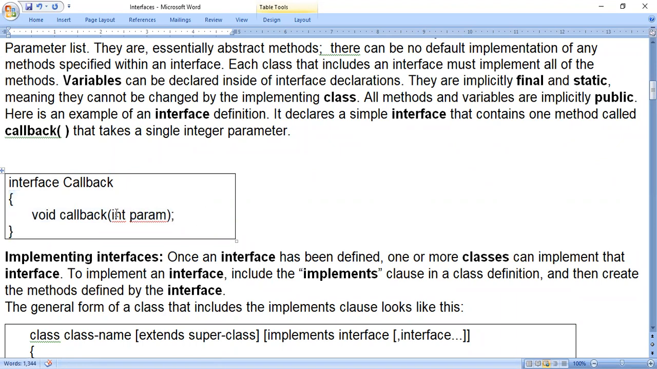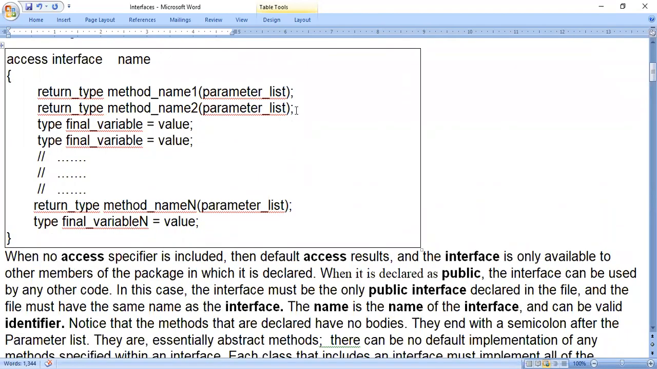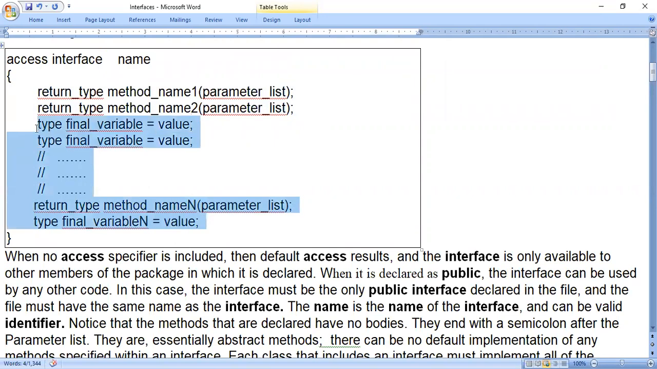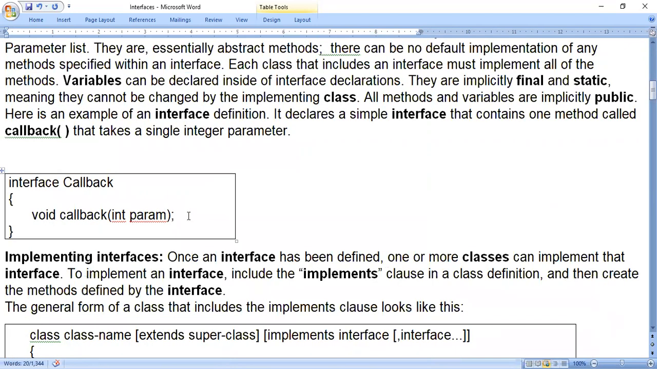Next, within the interface, by looking at the syntax we came to know we can write two things: method prototypes and final variables. Prototype means there should be no code. If you look at this example, there is no code here: void callback, int param, so no code. You have to write the method name and parameter list followed by a semicolon. That means there will be no code. If you start writing opening brace and closing brace, then there will be code.